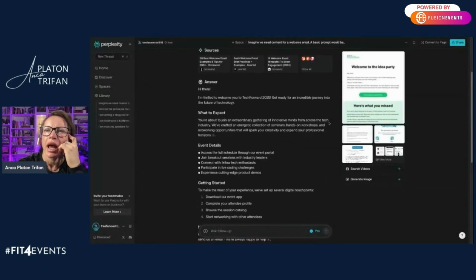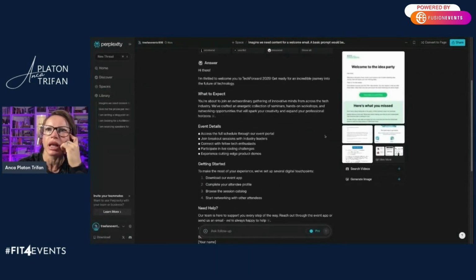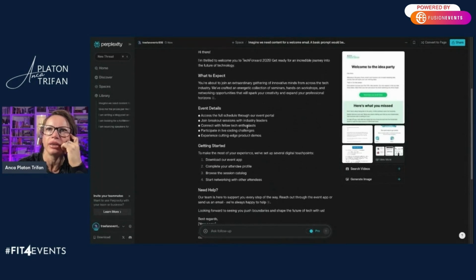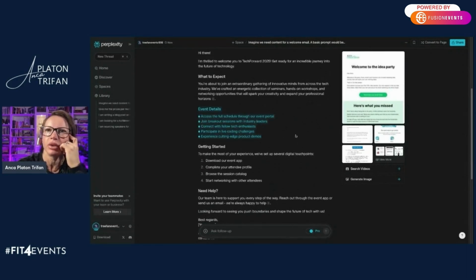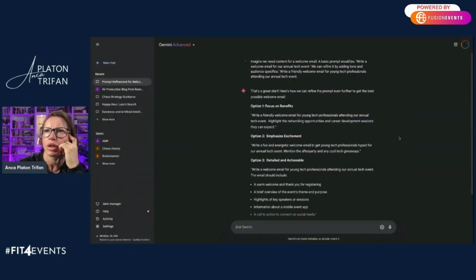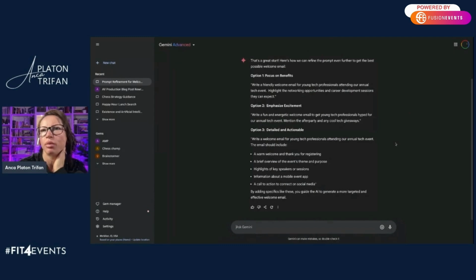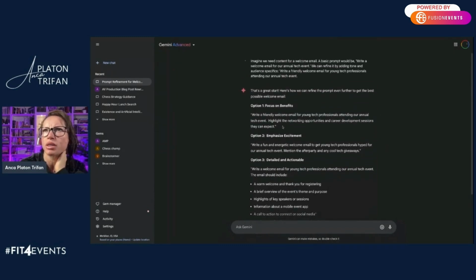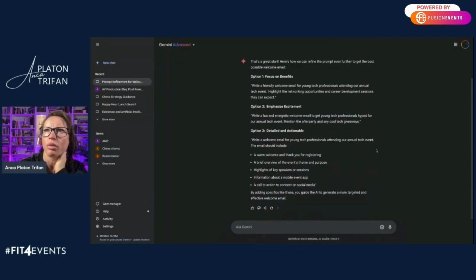And let's see, here's the thing with Perplexity. I really like it for research, but I really hate the bullet point everything. And I only use it when I need to get good research data. And then what did Gemini come up with? Very bullet pointed, but it gives you a few options here. And I think I would probably mix and match what those outputs are.